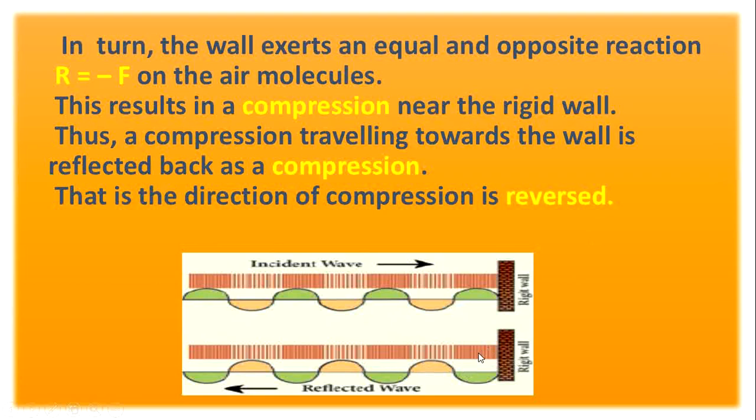See the second diagram. Here the reflected wave travels as compression, rarefaction, compression, rarefaction, but in the opposite direction. See both diagrams: the incident wave is in this direction and the reflected wave is in the opposite direction. The wall produces the force in the opposite direction, so R is equal to minus F. This results in a compression near the rigid wall. Again the wall produces the compression, so the compression traveling towards the wall is reflected back as a compression, and the direction of compression is reversed.